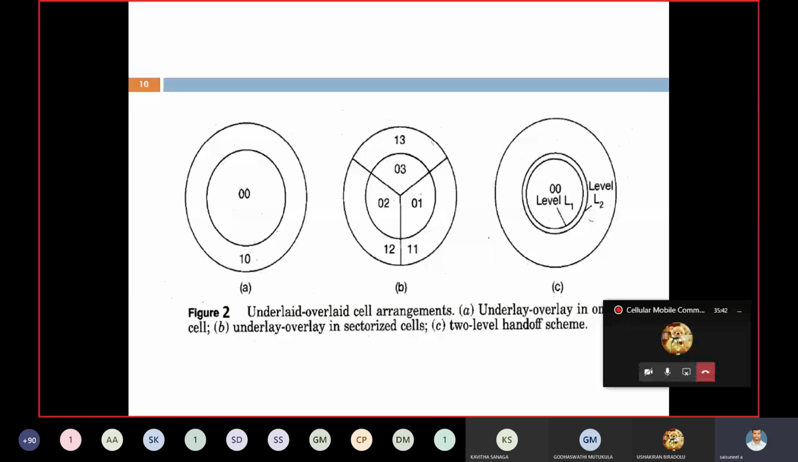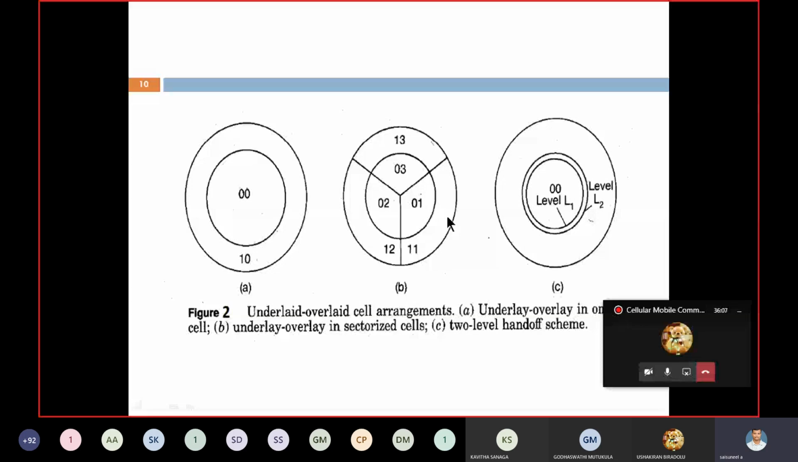Next, the second figure shows that instead of using an omnidirectional antenna, we are taking a directional antenna system with 120-degree sectoring, divided into three parts, each a 120-degree sector. Now we apply underlay and overlay to each, so in total we get six parts. Some channels are allocated to this part, some to that part.